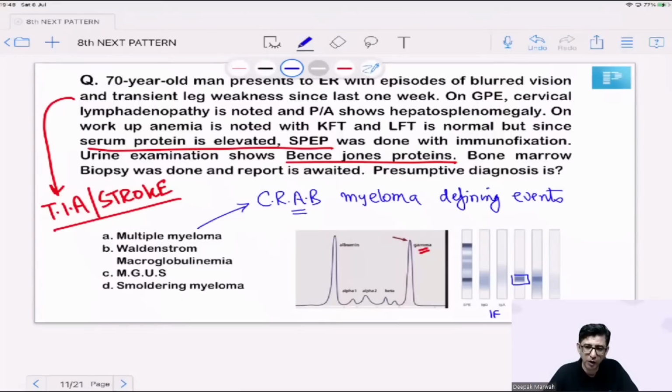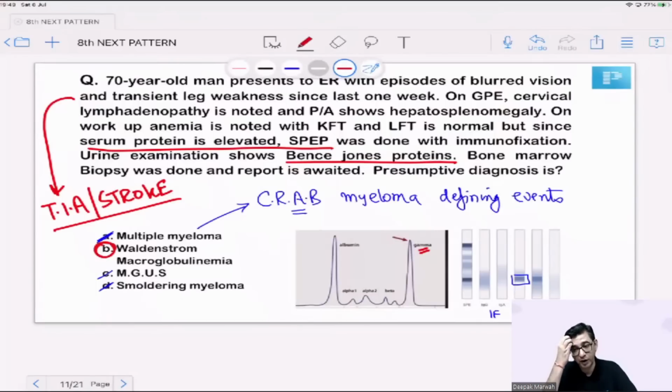So, how do you identify multiple myeloma? First and foremost, he should mention the plasma cell count in the bone marrow biopsy to be more than 10%. If that is not given, myeloma defining events should be given in the question, and only anemia is given. So that is the reason why we cannot keep option number A as an option. And then MGUS and smoldering myeloma are the versions related to multiple myeloma only, where again we will be having a problem with respect to immunoglobulin G. It is Waldenstrom macroglobulinemia which is the correct answer for this question, which can have presence of Bence-Jones proteins.